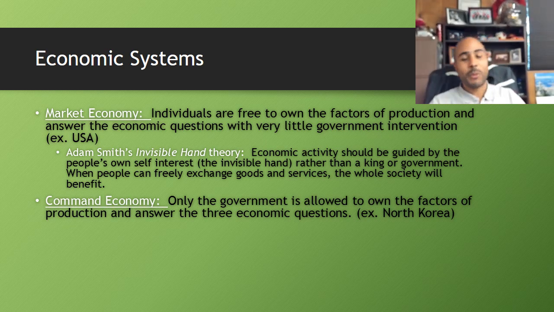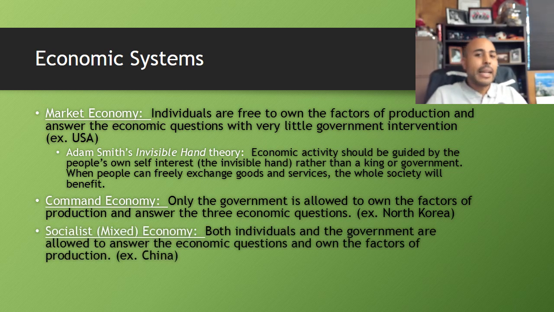It doesn't always work that way in real life because, of course, there's this little thing out there called greed. And unfortunately, greed tends to mess up this equity that Karl Marx was hoping would happen when communism was implemented. So a good example of a command economy or a communist economy is North Korea.